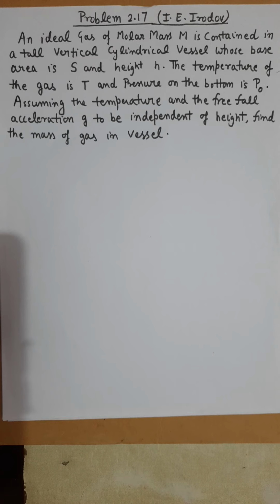सो मीनवाइल अगर आपने क्वेश्चन रीड किया हो तो जैसा लिखा हुआ है कि आइडियल गैस, मोलर मास capital M, is contained in a tall vertical cylindrical vessel whose base area is capital S and the height is h. The temperature of the gas is given capital T, pressure at the bottom is given as P naught, and it is given that temperature and the acceleration due to gravity small g both are independent of height, right? So based on these informations we have to find total mass of gas inside that container.